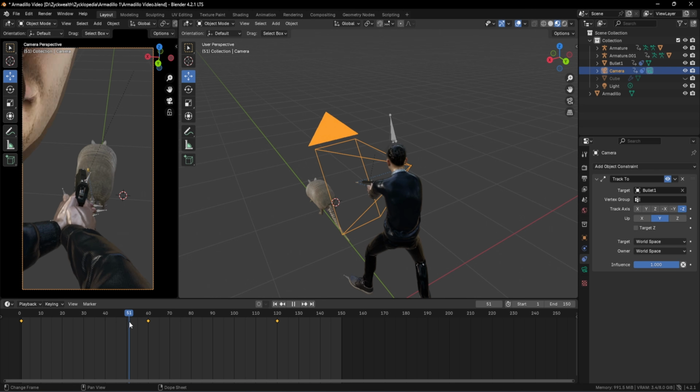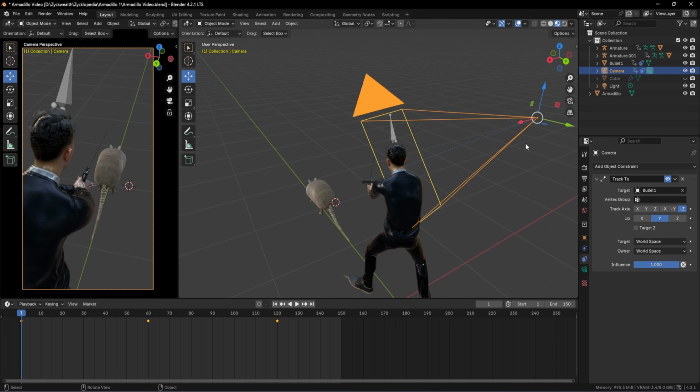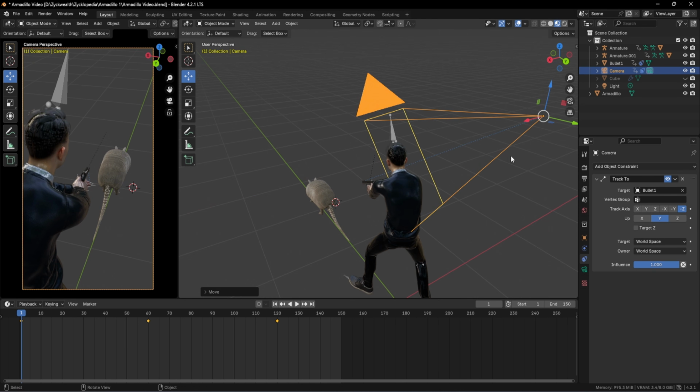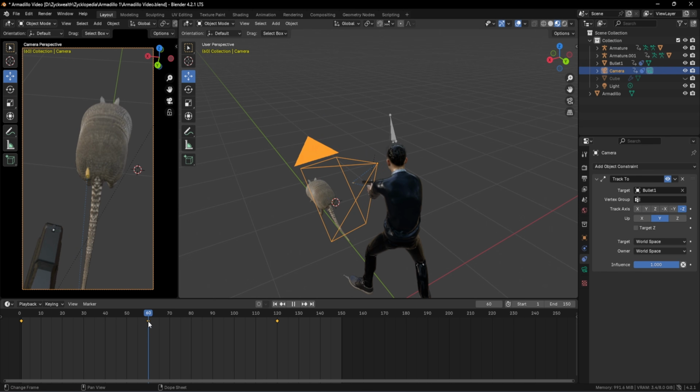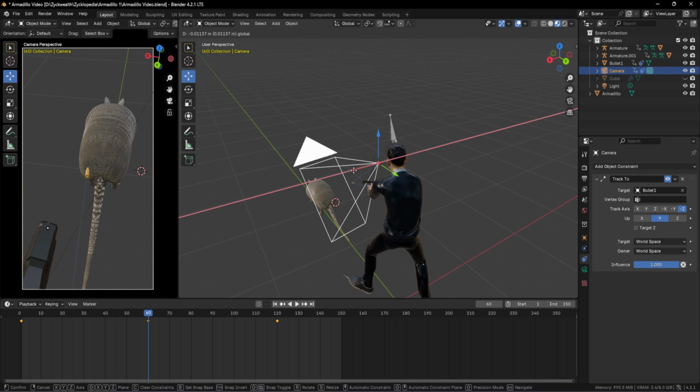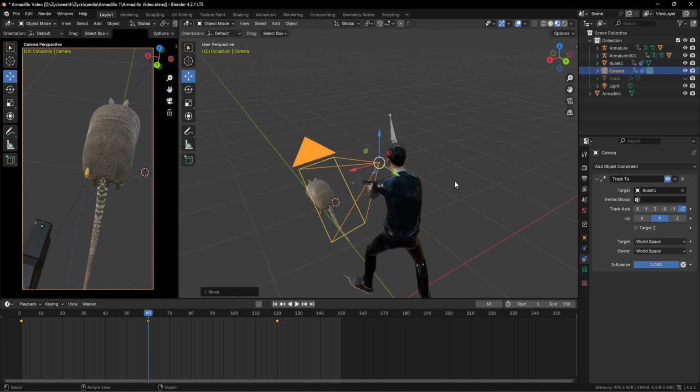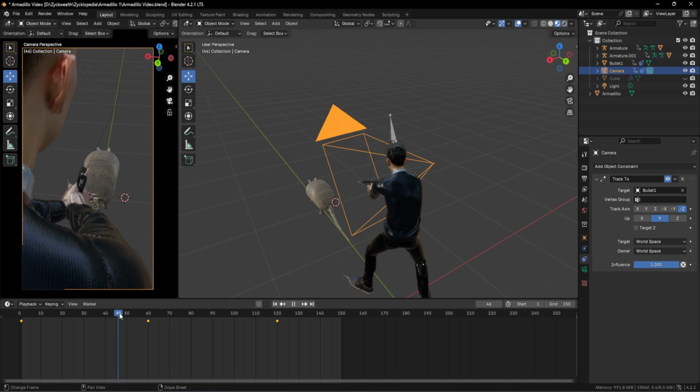Oh, there is one more issue happening over here on the 50th frame. And in order to fix that, we can move our camera over here like this. And again click on I to override this keyframe. The same thing is happening again over here. So in order to fix that, I'm just going to take the camera a little bit to this side. And I'm again overriding the keyframe by clicking on I. I hope it got fixed right now.